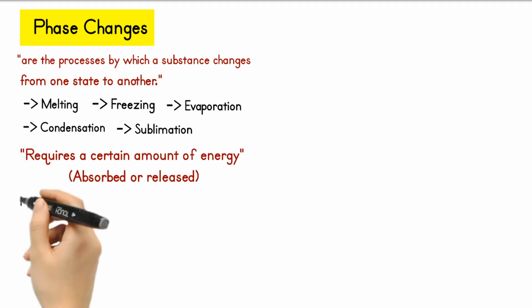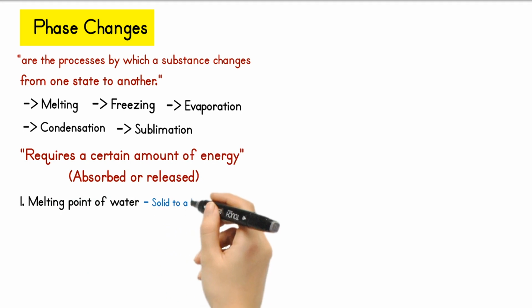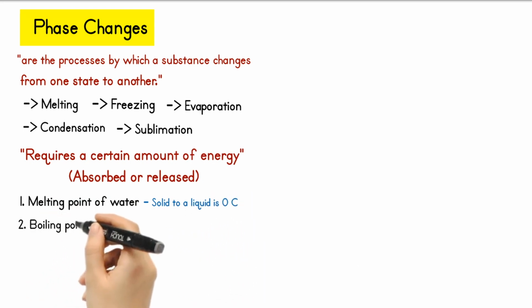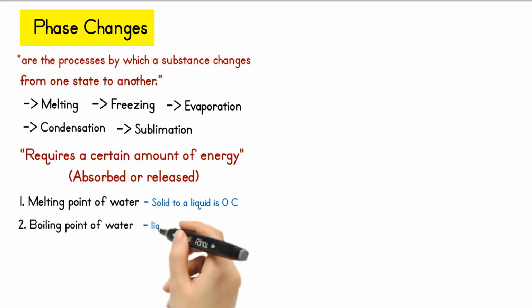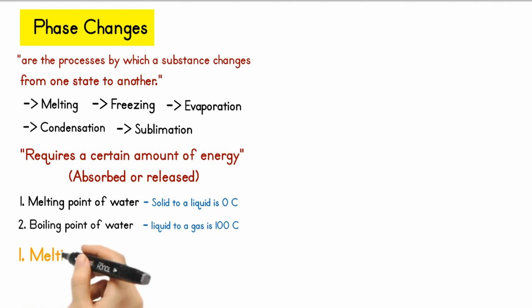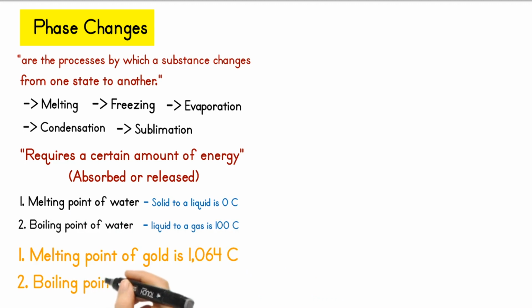For example, the melting point of water, the temperature at which it changes from a solid to a liquid, is 0 degrees Celsius, while the boiling point, the temperature at which it changes from a liquid to a gas, is 100 degrees Celsius at standard atmospheric pressure. Other substances have different melting and boiling points. For instance, the melting point of gold is 1064 degrees Celsius, while its boiling point is 2807 degrees Celsius.